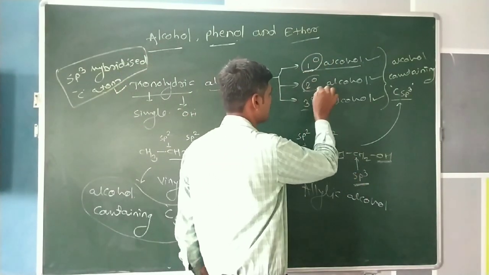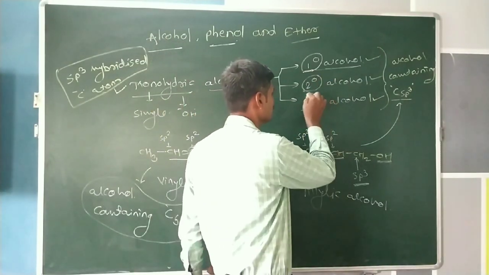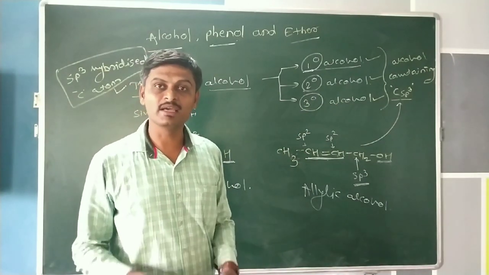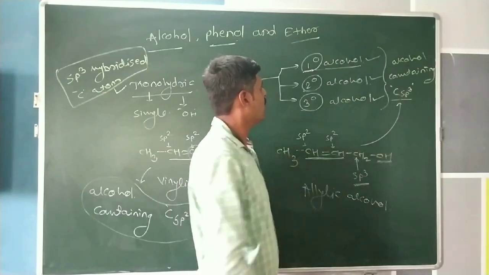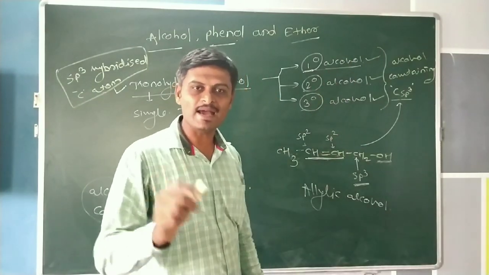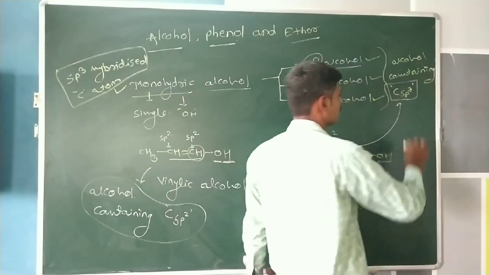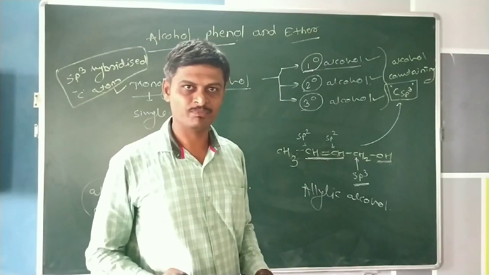If the hydroxy group is attached to the secondary carbon atom, it is called a secondary alcohol. And if the hydroxy group is attached to the tertiary carbon atom, then it is called a tertiary alcohol. But in this classification, all hydroxy groups are directly connected to sp3 hybridized carbon atoms, that means singly bonded carbon atoms.